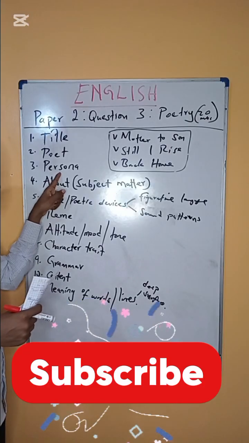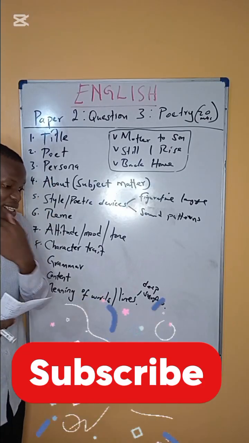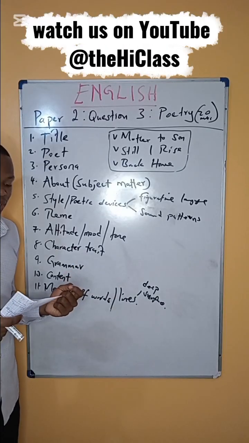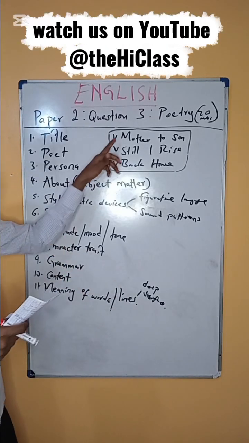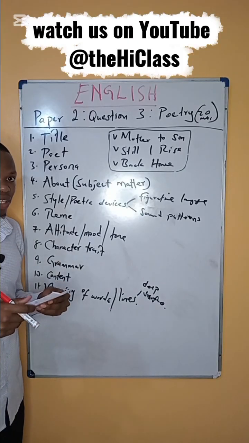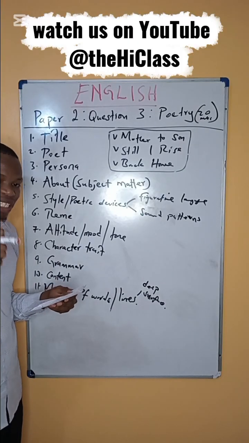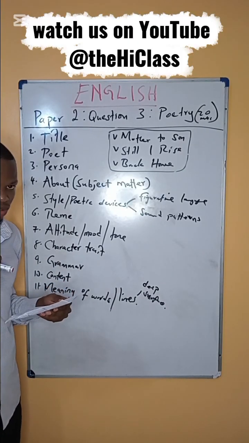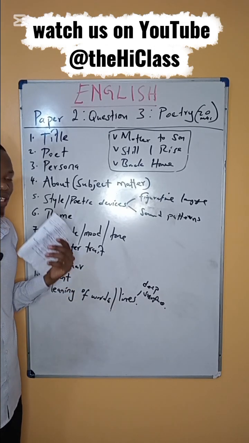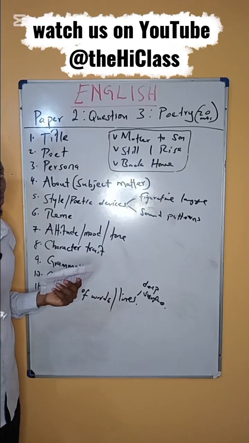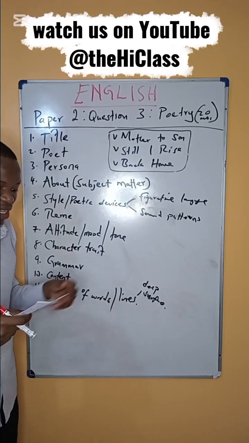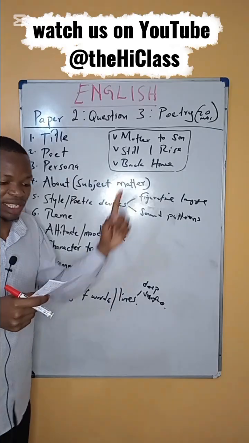Number 3, the persona. We say that the persona is the voice speaking in the poem. It's the speaker in the poem. So in the first poem, Mother to Son, the persona is an experienced mother. In this question, you must give an answer with its illustration. If you just say the mother and stop there, you'll get a 1 mark or even a 0. So you have to illustrate what shows that this persona is a mother.